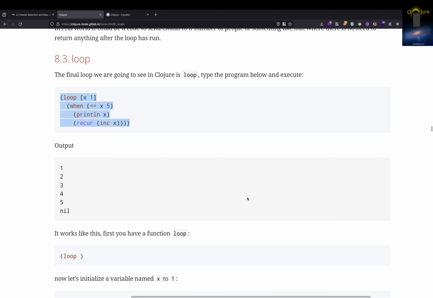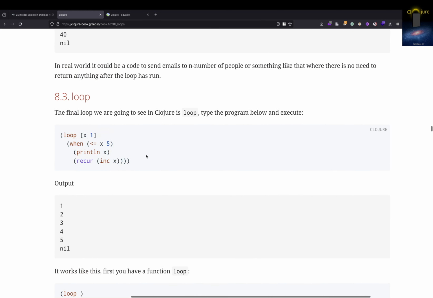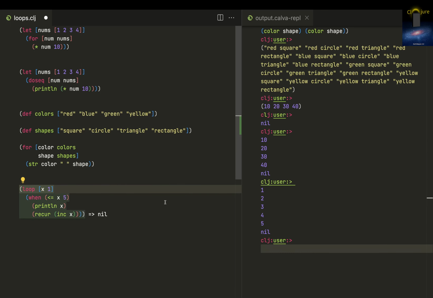And there is a function called loop. Maybe this might not be a real loop in Clojure's implementation, I'm not sure. Right? So what does this do? Let me just execute it. This prints from 1 to 5.